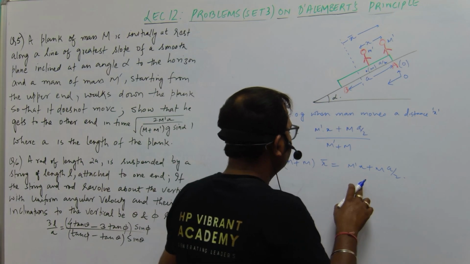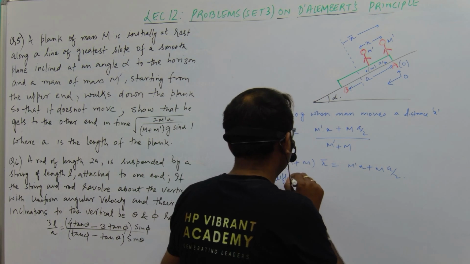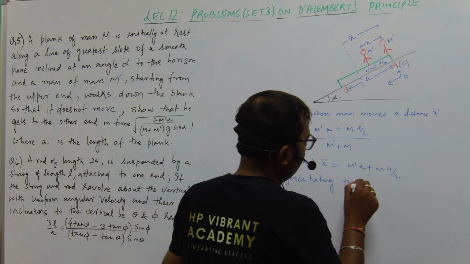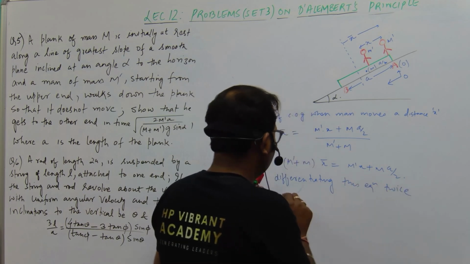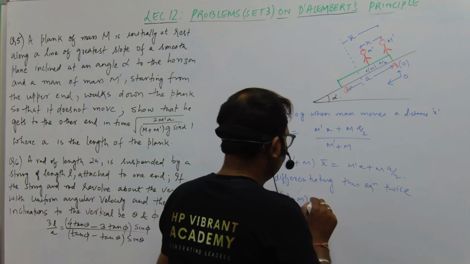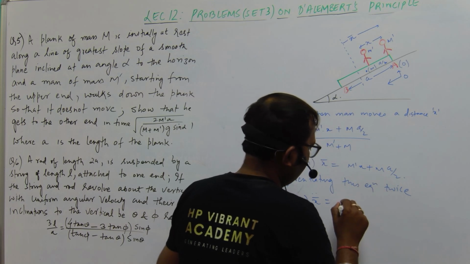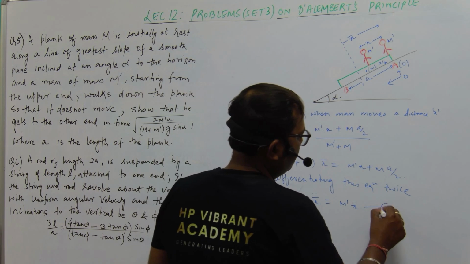Let us differentiate this equation twice. We have (m dash plus capital M) into x bar double dot is equal to, this term will be 0 because it is constant, so m dash into x double dot. Let us take this as equation 1.